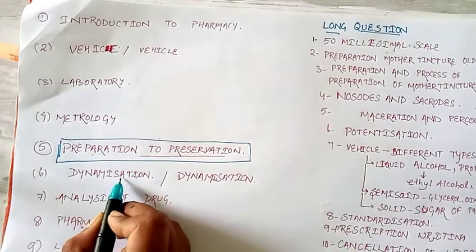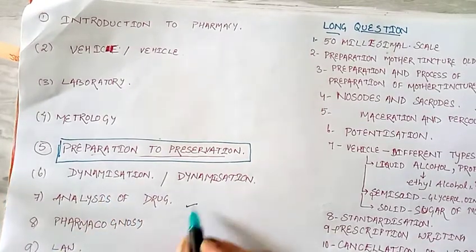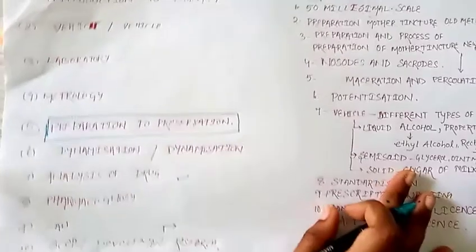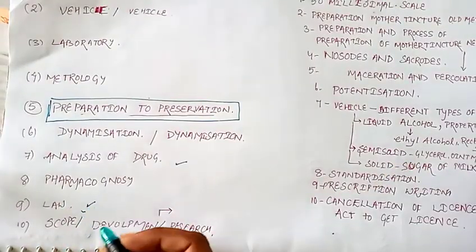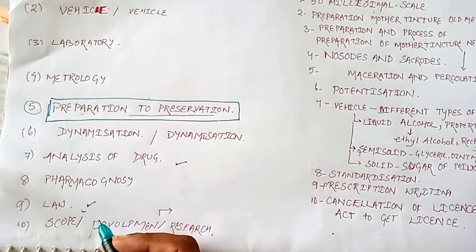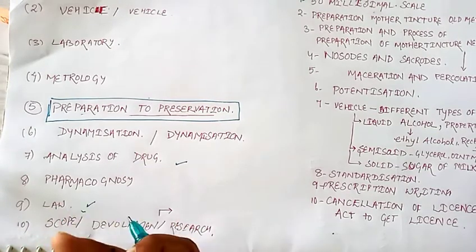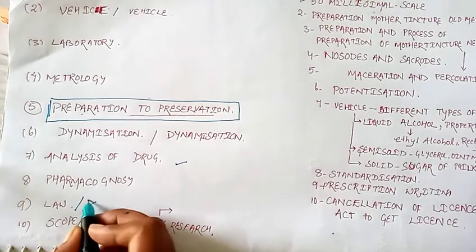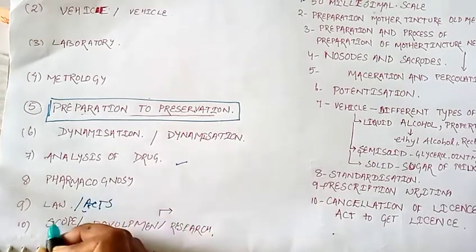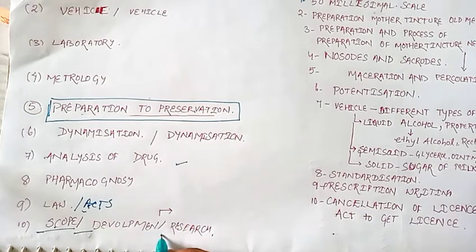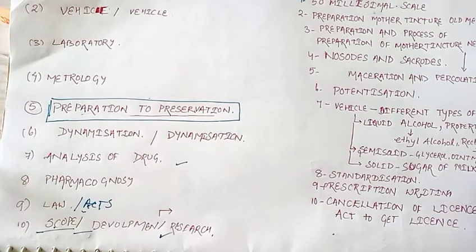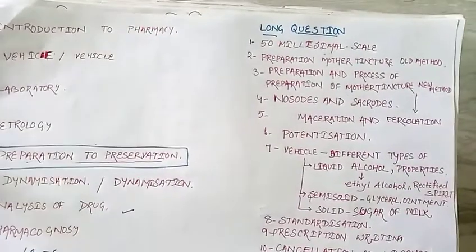Then the dynamization part, then analysis of a drug, then pharmacognosy, then what are the laws regarding the license in homeopathy pharmacy or pharmaceutical drug selling, what are the licenses, how we get them, these are the laws and acts that come in that section. And the 10th and last section is the scope and research regarding homeopathy pharmacy, what are the scopes present in homeopathy pharmacy.